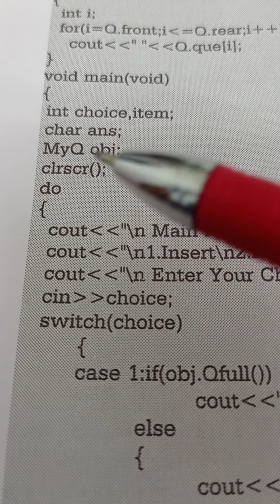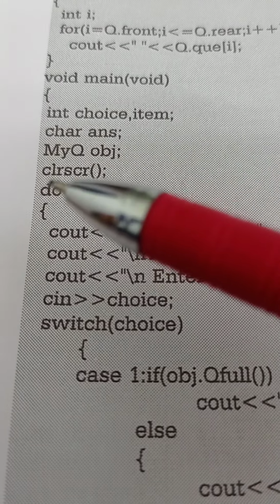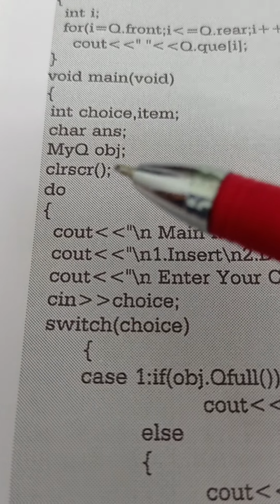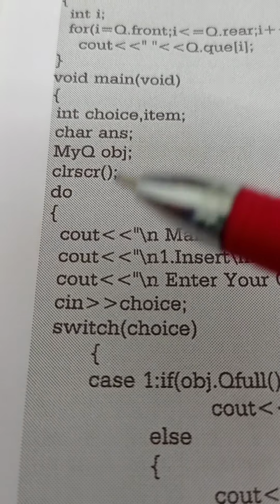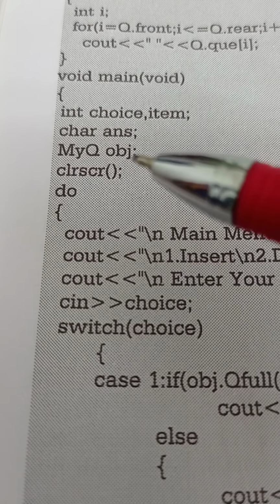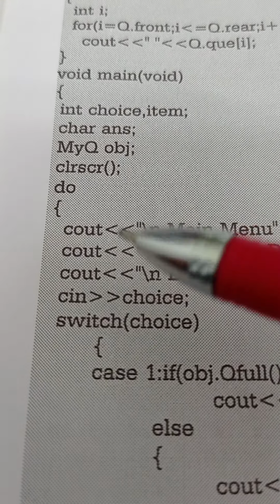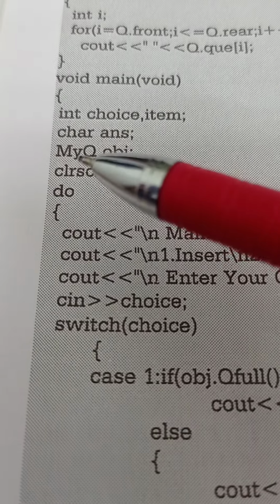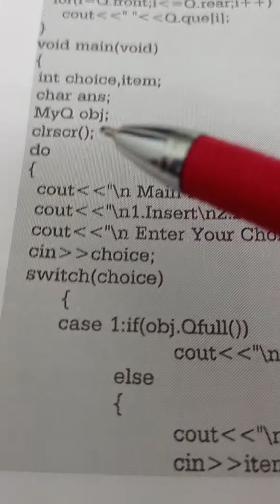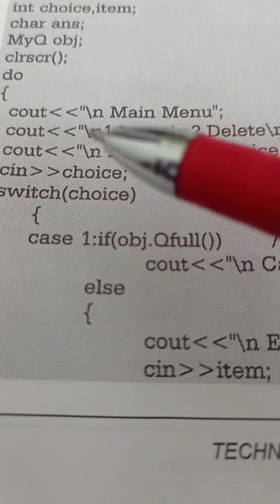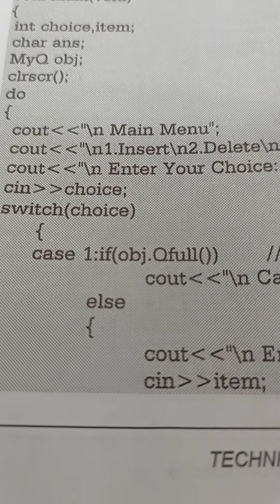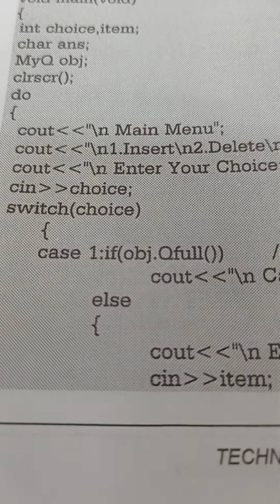Then myQ obj. For a class, in all the classes we have done like this, we create an object obj. When we have created this object, taking this object, we can call the functions. Therefore for class myQ, we have created an object by name obj. Then clear screen. Then do, we have taken a do while loop, so that it will repeat until the condition fails.